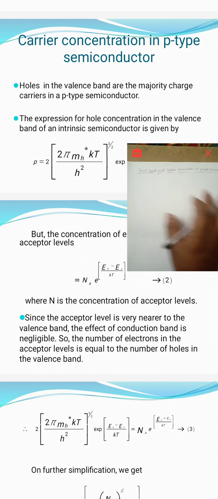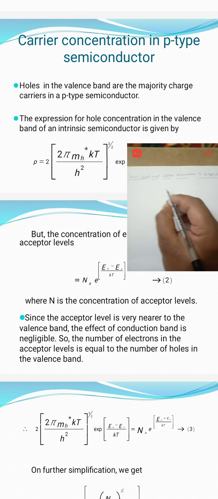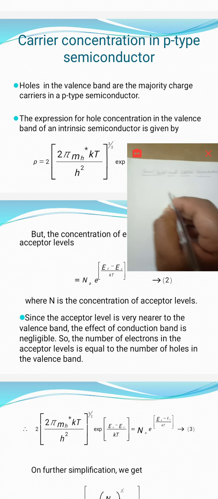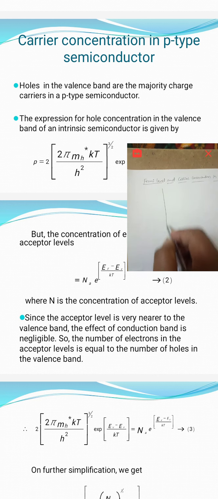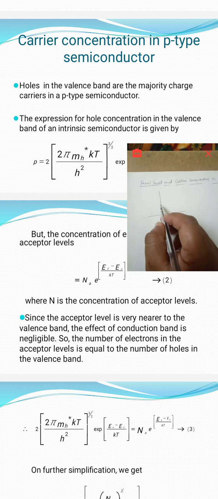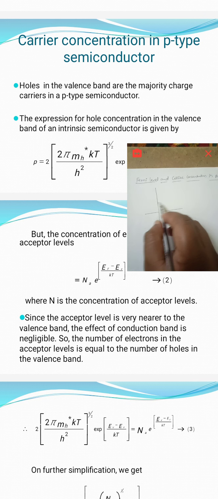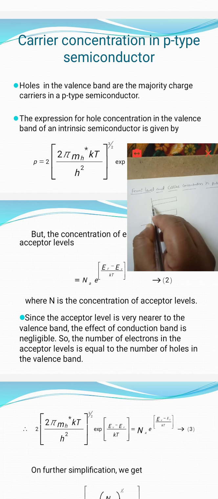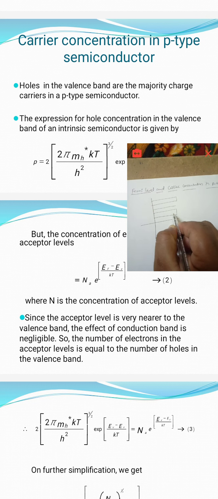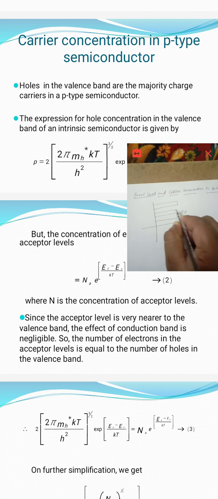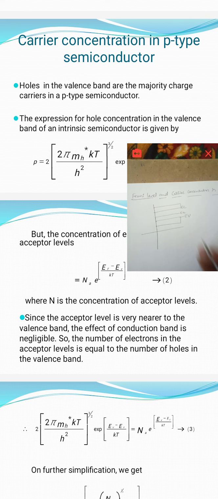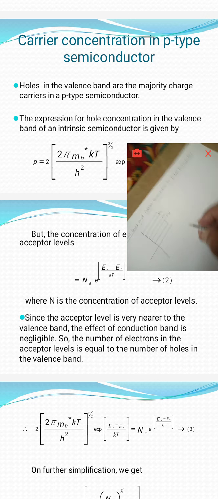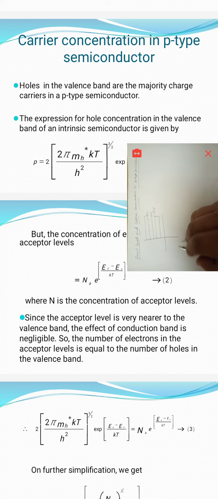Let us consider a p-type semiconductor. In this p-type semiconductor, if you see the energy level diagram, first we have the valency band, above it the conduction band. The acceptor level is nearer to the valency band. This is the top level of the valency band, denoted by EV. This is the acceptor level energy EA. This is the bottom level of the conduction band, EC.